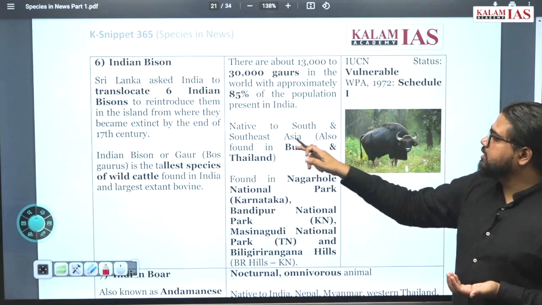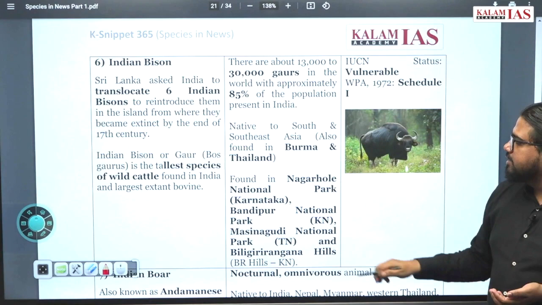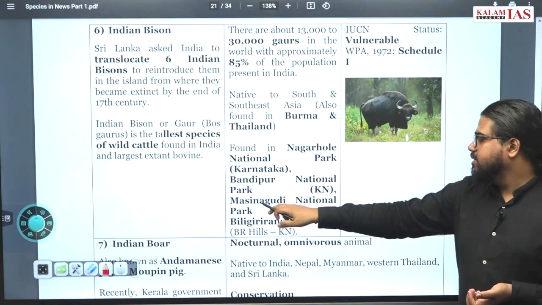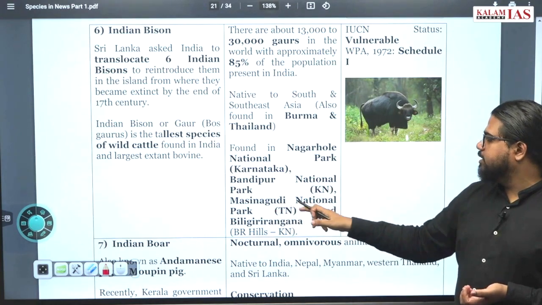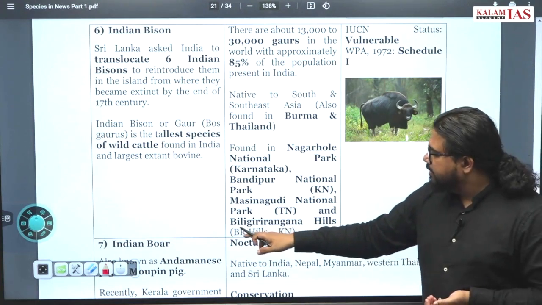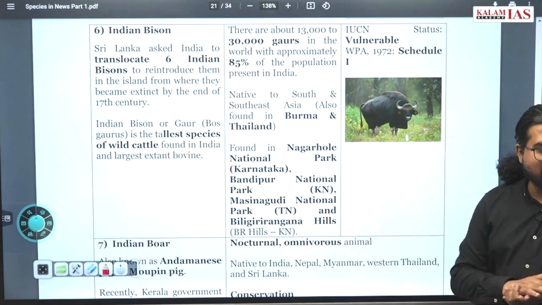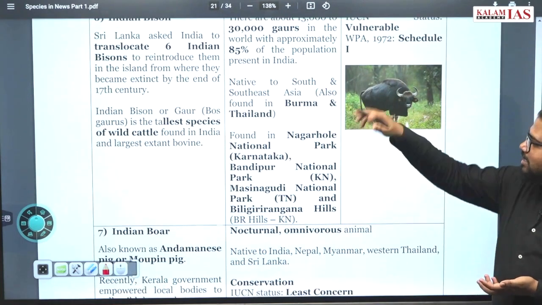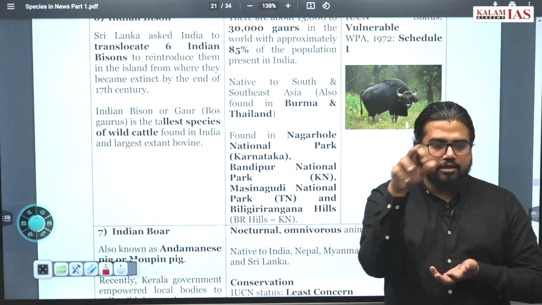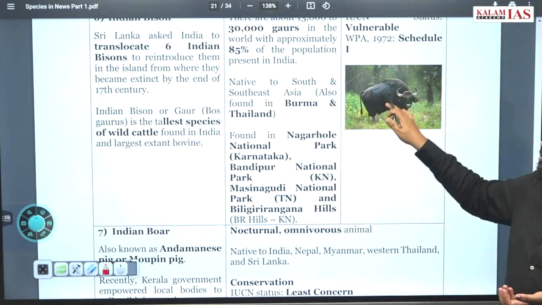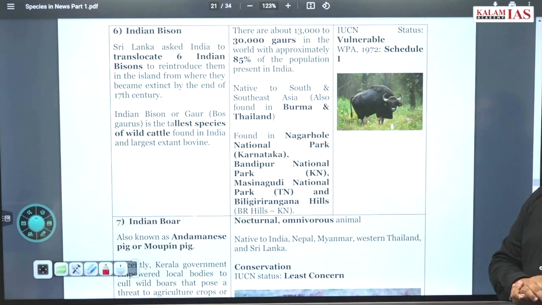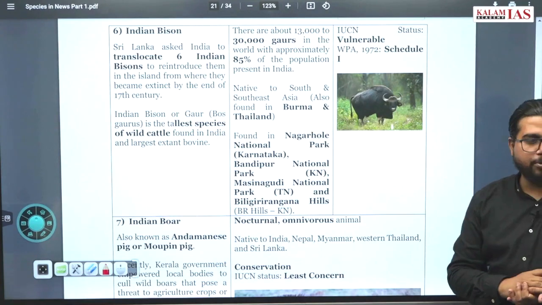They are native to South and Southeast Asia, found in Burma and Thailand, and in Nagarhole National Park in Karnataka, Bandipur National Park in Karnataka itself, Mudumalai National Park in Tamil Nadu, and Biligiriranga Hills or BR Hills in Karnataka. So in the southern region, just above the Karnataka-Tamil Nadu juncture, you find most of the bison or gaur population. That has to be checked. Its IUCN status is vulnerable and it is extended Schedule 1 protection.